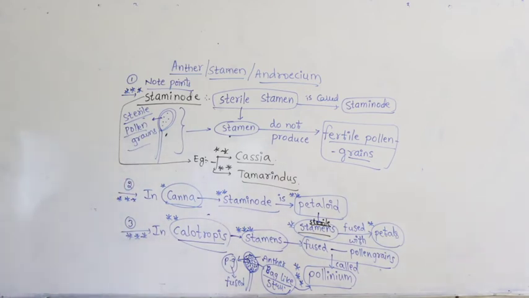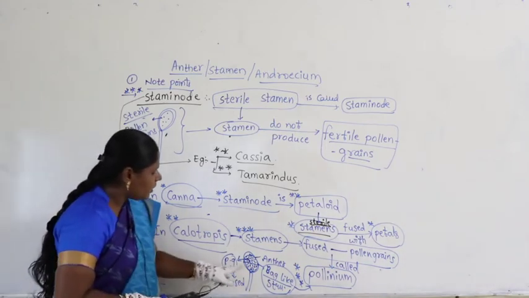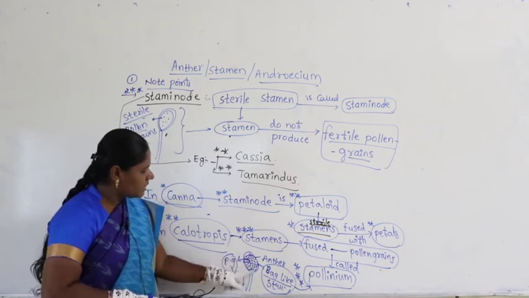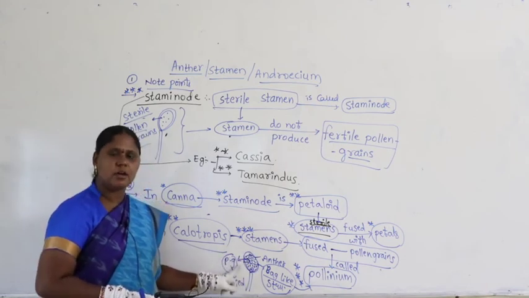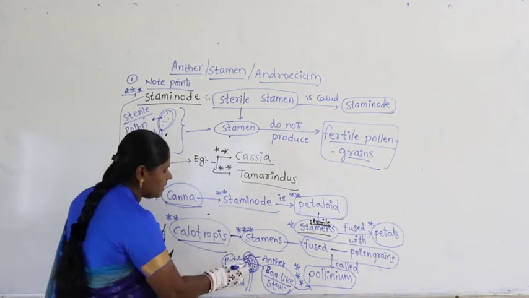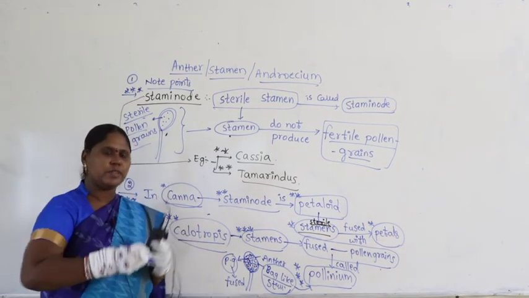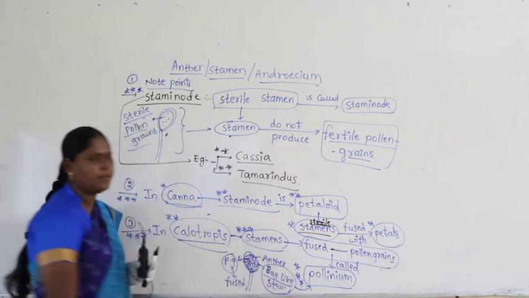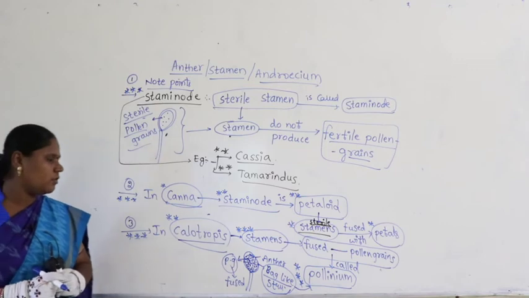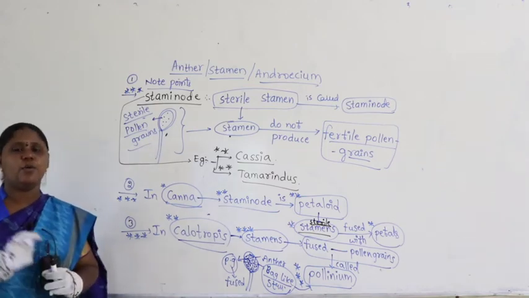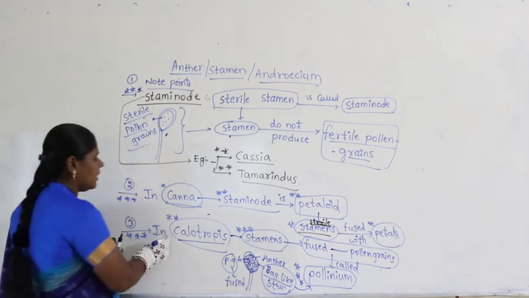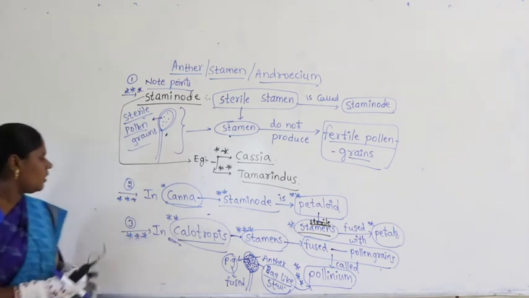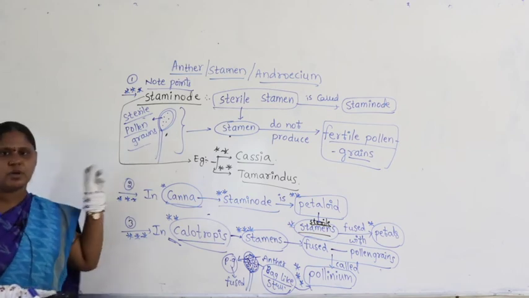So what is pollinium? Guys, I will tell you again. In this case, this is the anther, the globular structure you can see. Inside, what are present are called pollen grains. All these pollen grains are fused, joined. One pollen grain is attached with the other, and all are enclosed in a bag-like structure. Together, it is called pollinium. Suppose you get a question: pollinium contains pollen grains, where do you find such a case? In Calotropis.